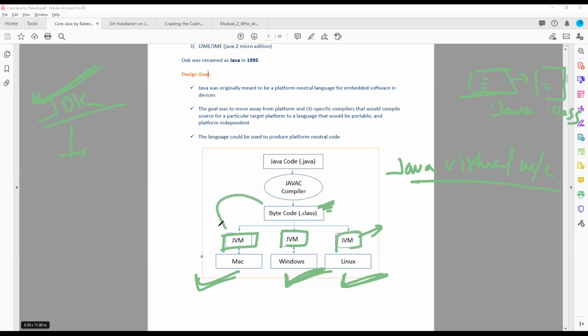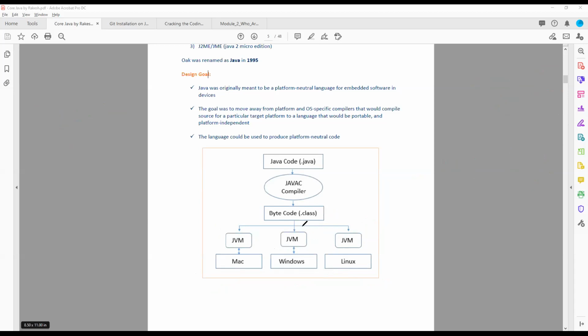So this bytecode will run on Mac JVM, on Windows JVM, and on Linux JVM. This is known as being a platform independent or platform neutral language. You have written your code in Windows, and you can take that .class file in a pen drive, insert it in Mac, insert it in a Linux system also. The code you have written in Windows will run in Mac also, and in Linux also.